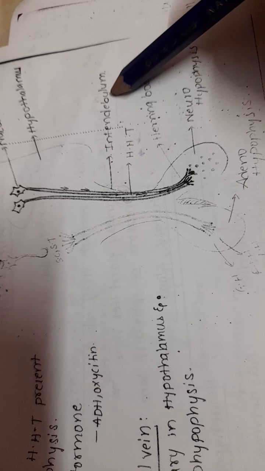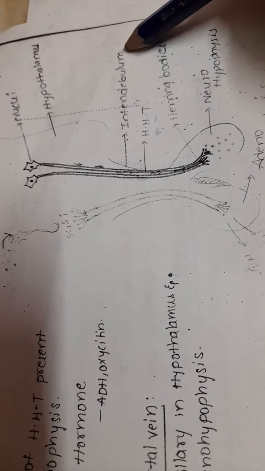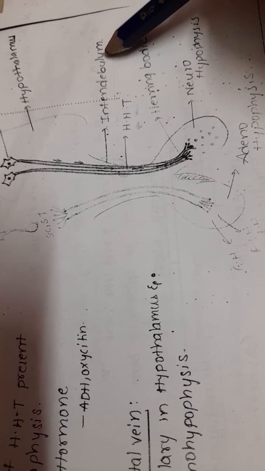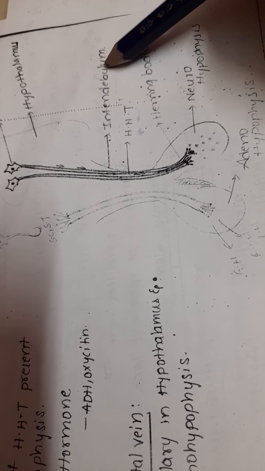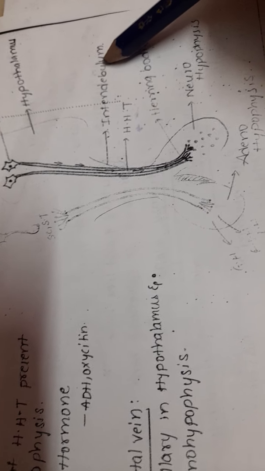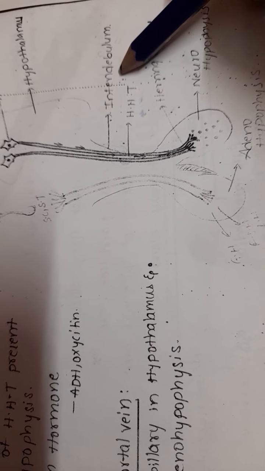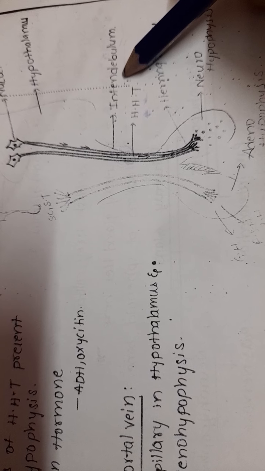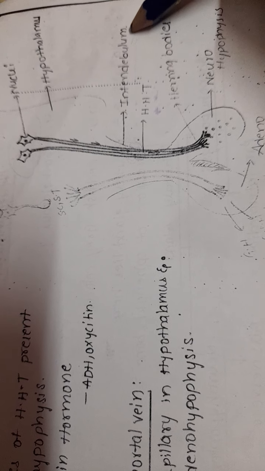You know the stalk of the leaf is called petiole. The stalk of the flower is called pedicel. The stalk of the inflorescence is called peduncle. The stalk of the ovule is called funicle. The stalk of the pituitary gland is called infundibulum.